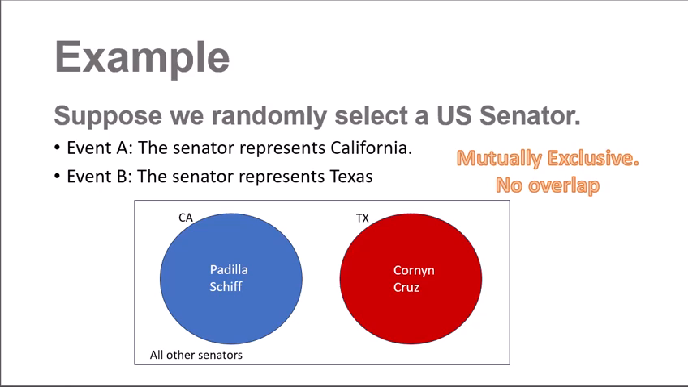And in my Venn diagram here, I have a circle representing California. The two current U.S. senators as of October 2025 are Padilla and Schiff. And in a separate circle representing Texas, the two representatives currently are Cornyn and Cruz. All other senators in our Venn diagram would be outside of both of these circles, and I've drawn the circles separately because there is no overlap.